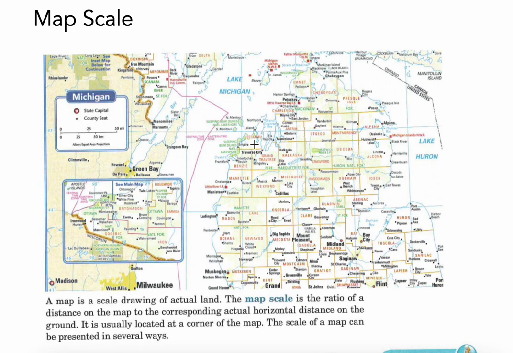Okay, so let's look at this map here of Michigan. In this map of Michigan, we see that some cities are maybe about half an inch away from each other. And then we see that the scale for this map shows, okay, if you see a ½ inch distance on this map, it actually means 25 miles. So they're telling you with the scale what the map distance actually corresponds to in real life.